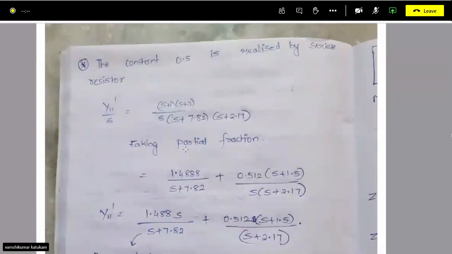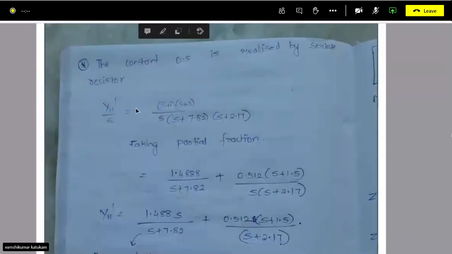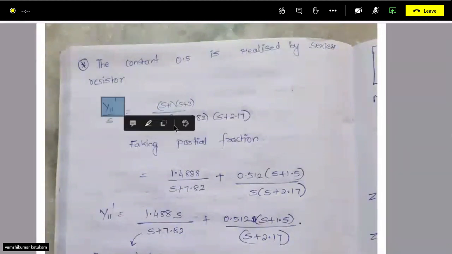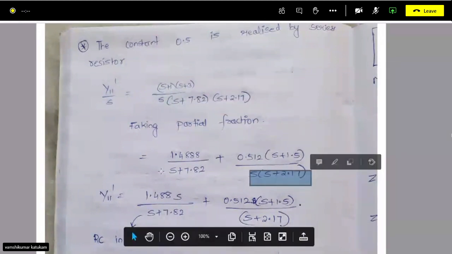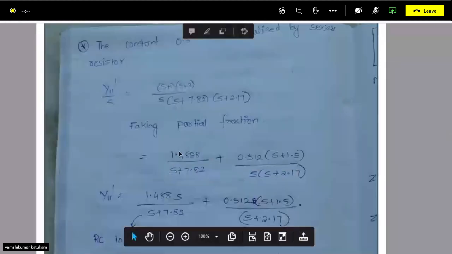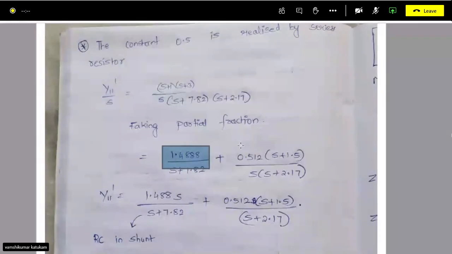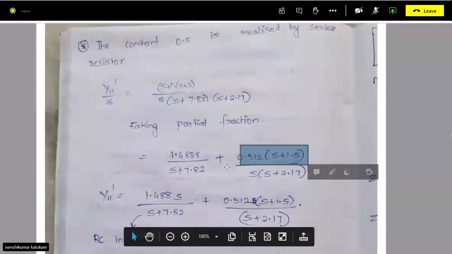This zero is in the denominator because we have taken admittance. Separate this using partial fraction: substitute this value, and the remaining two terms will be s and s plus 2.17. You know how to get the partial fraction.